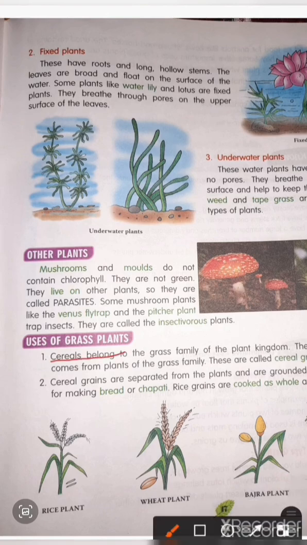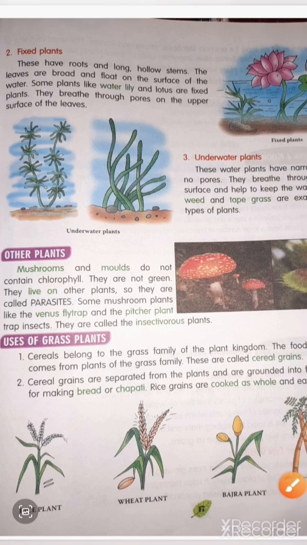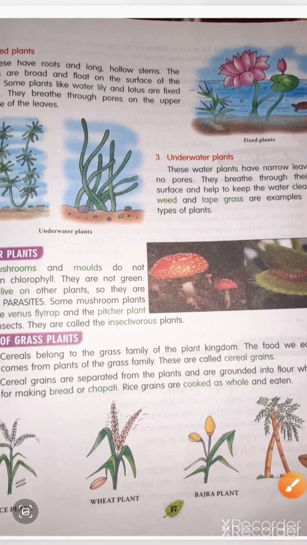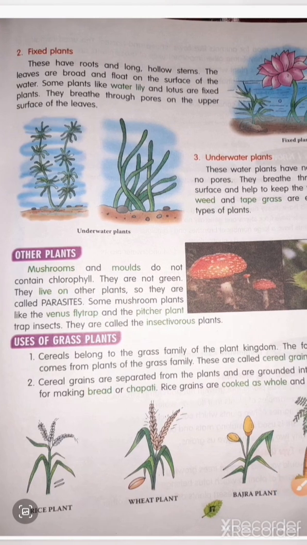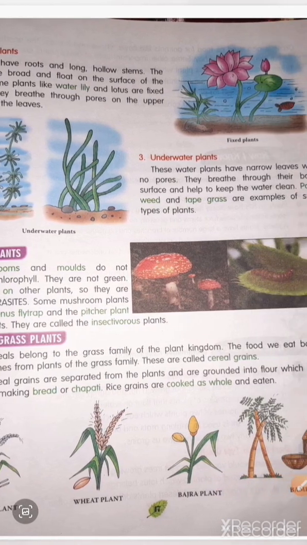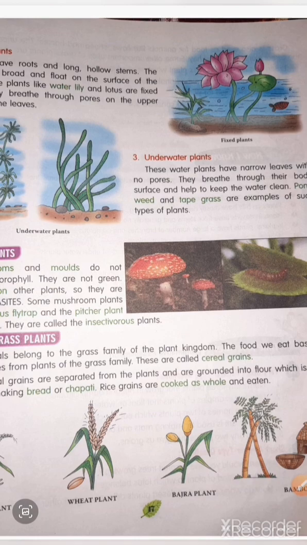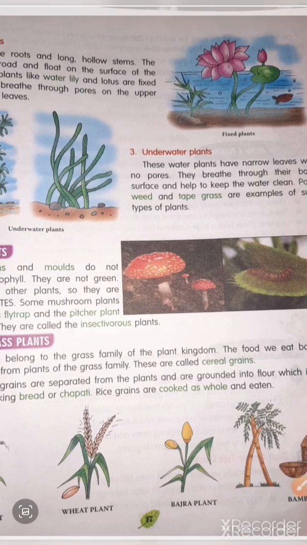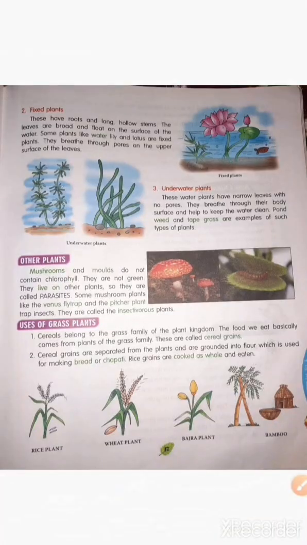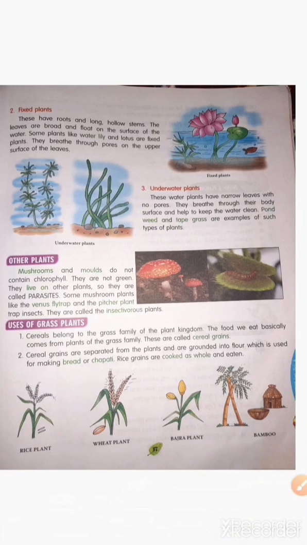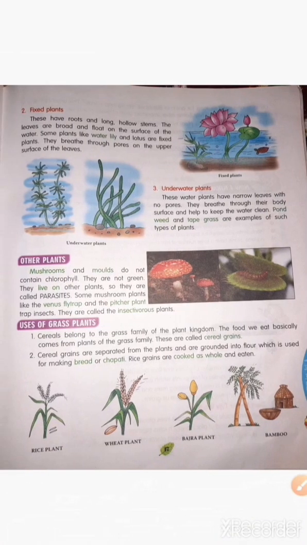The food we eat basically comes from plants of the grass family. These are called cereal grains. So what are cereal grains? Plants which belong to the grass family and provide our food are known as cereal grains.